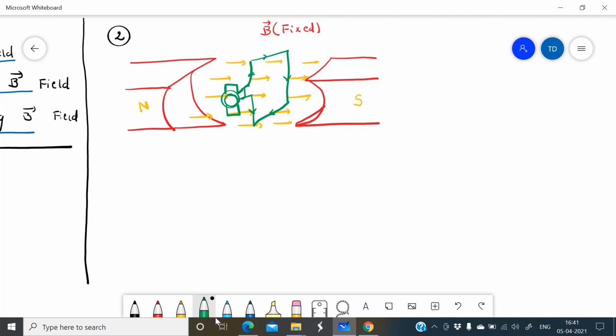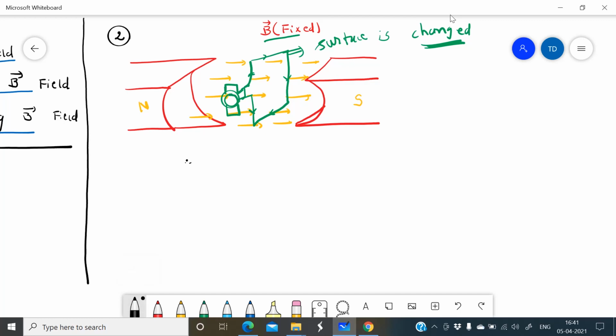So the total surface area of the loop is changed. The loop is time varying, that means its surface is changing because the loop is continuously rotating. So the magnetic field is fixed, but the loop is rotating, that means time varying.